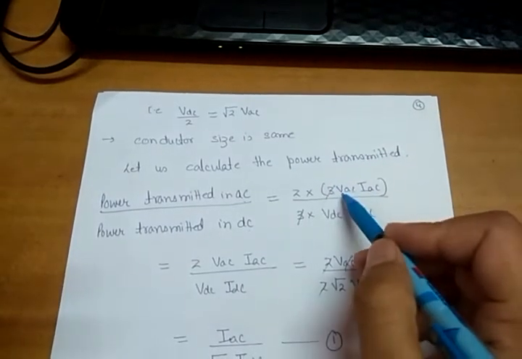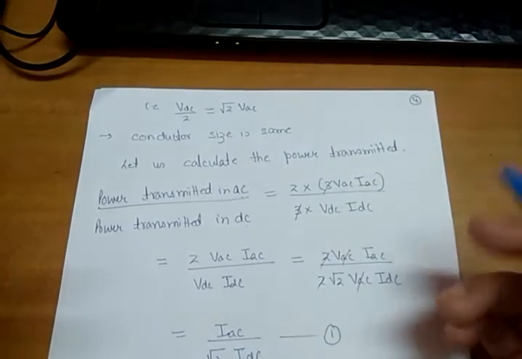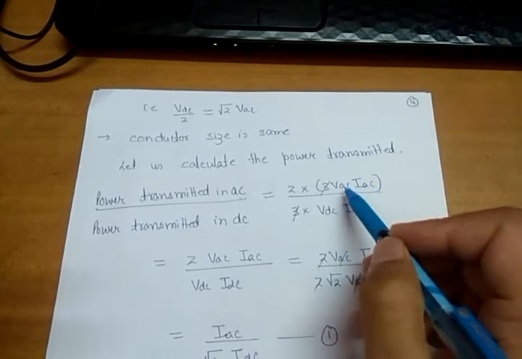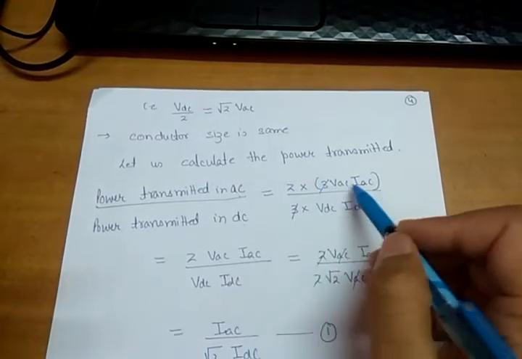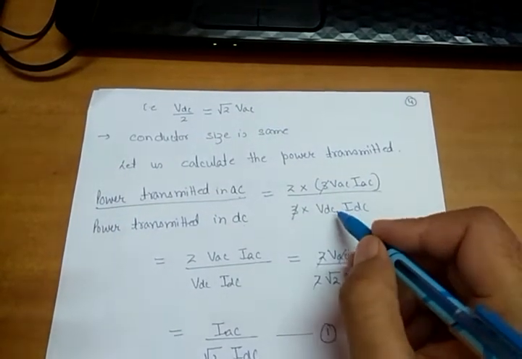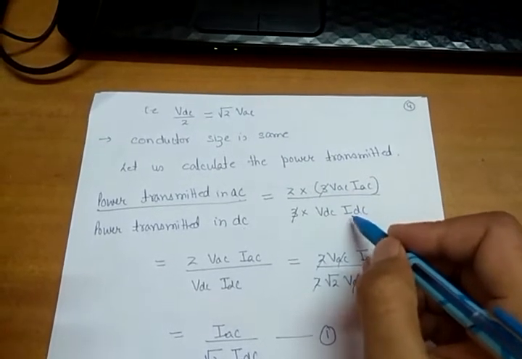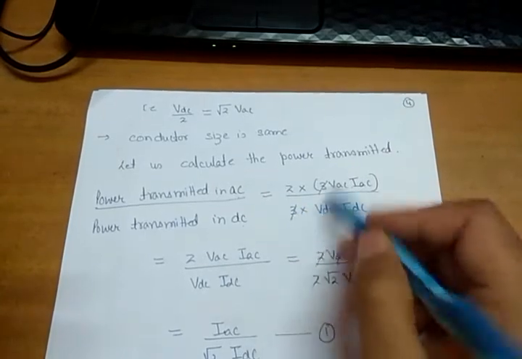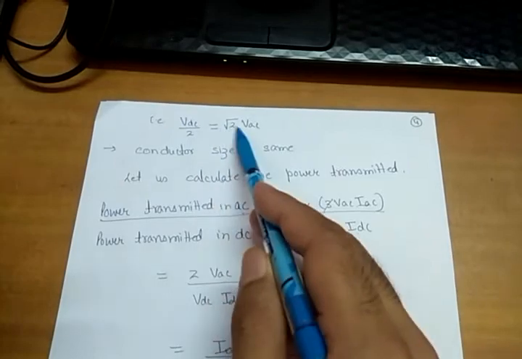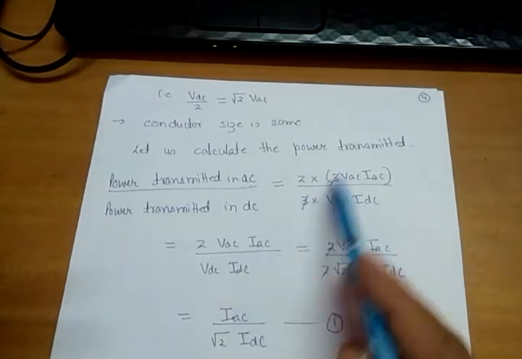As such, we have 3 conductors. If I take a single circuit line, I have 3 in AC, and if I take a bipolar HVDC link, I will have 2 in DC. So power transmitted will be 3 VAC IAC for a single circuit, multiplied by 2 for a double circuit three-phase AC system. What is the power transferred in a bipolar HVDC link? VDC into IDC. For three bipolar HVDC links, simply multiply by 3. Simplify it and substitute VDC equal to 2 root 2 VAC in the denominator.